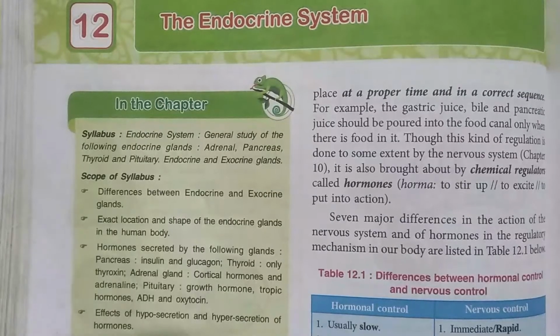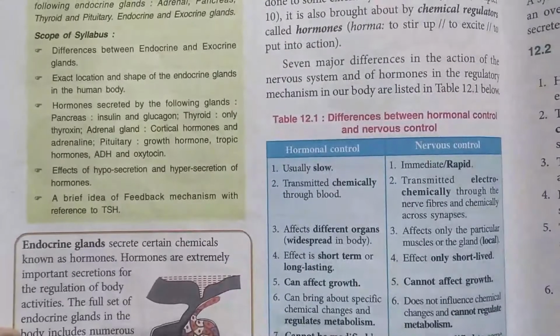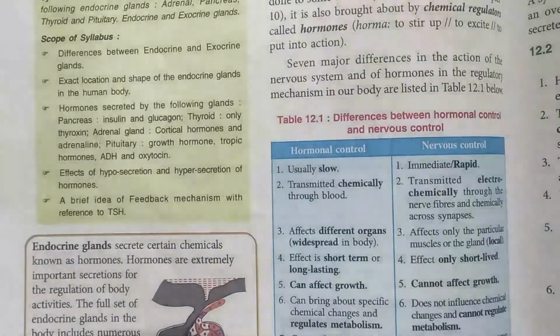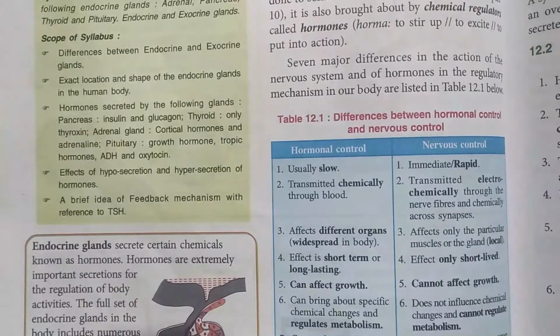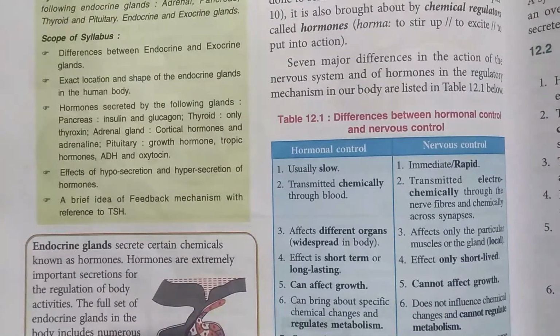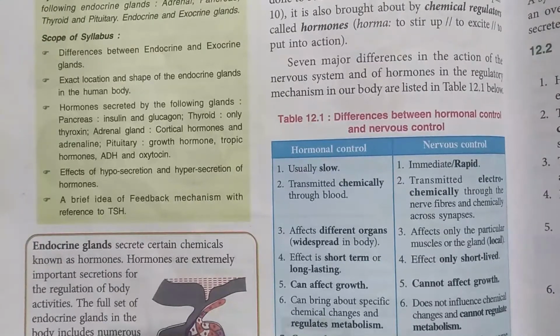Now there is a difference between hormonal and nervous control which is very important to learn. First, the functioning of hormonal control is usually slow. It is not very quick, and the response generated in the body is slow. However, nervous control is immediate and rapid. As you know, reflex action takes place in our body, and some decisions are made by the spinal cord due to the reflex action, while most activities are controlled by the brain.